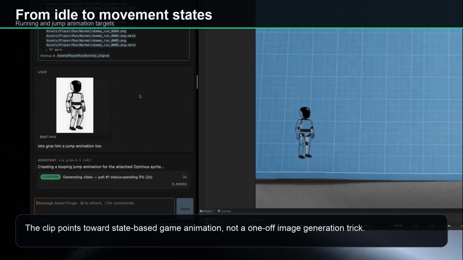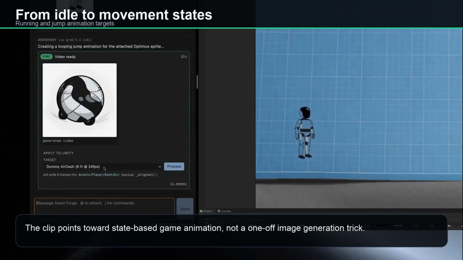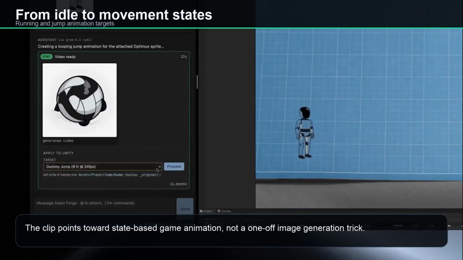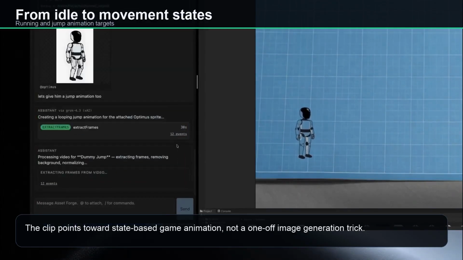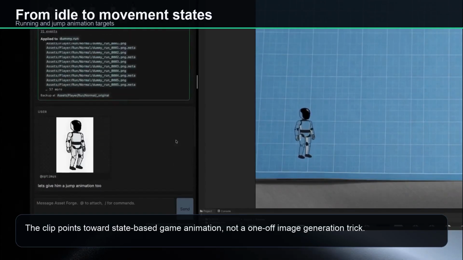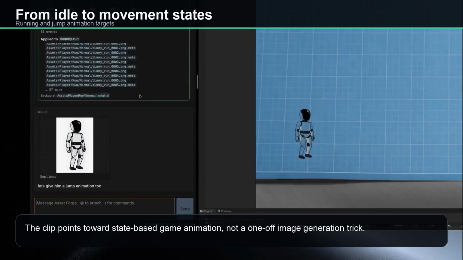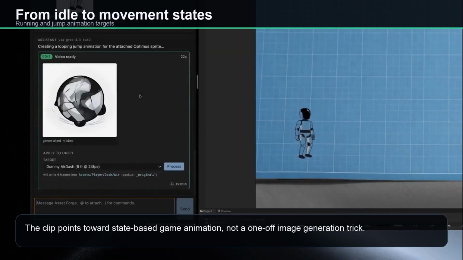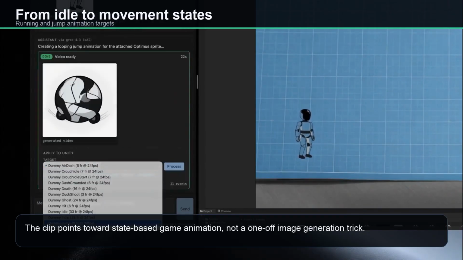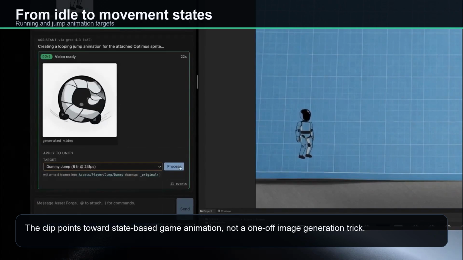After the idle loop, the demo asks for a running animation, then a jump animation. That tells us the intended workflow is not one image at a time. It is a state-based game animation loop. Idle, run, jump, and potentially attack or dash all need to share the same character identity. Consistency is the hard part.